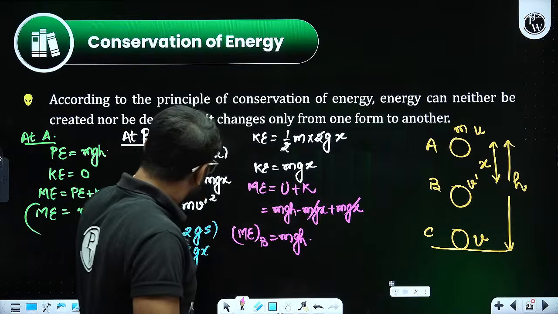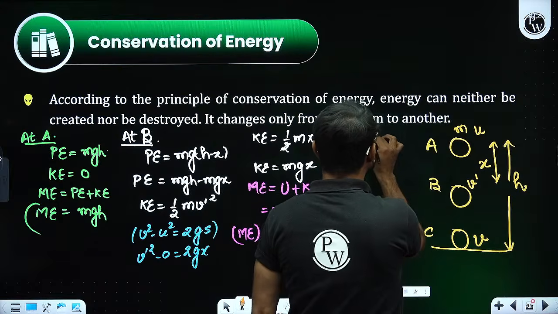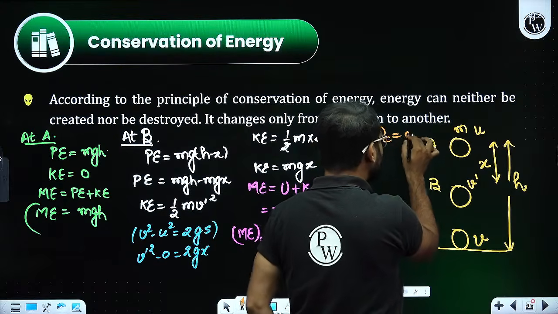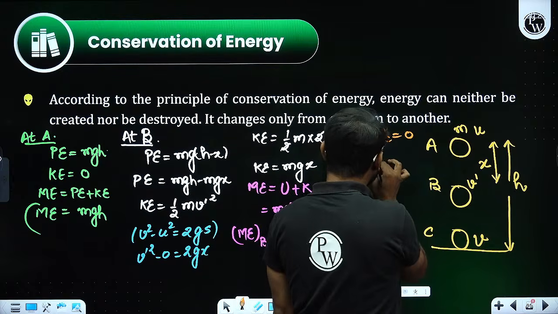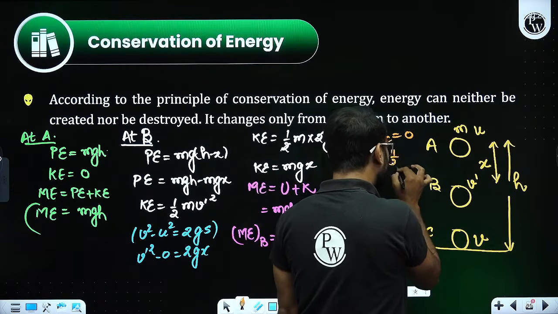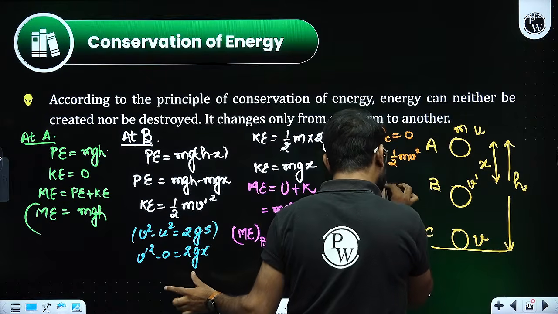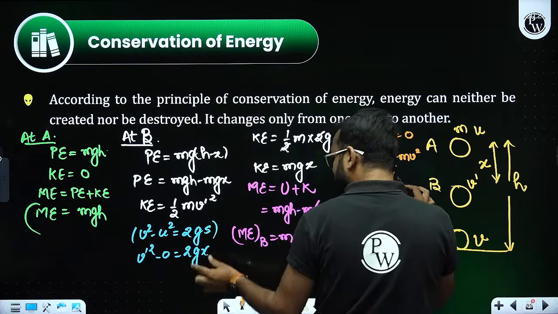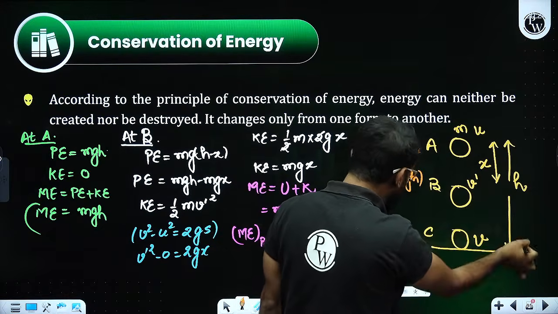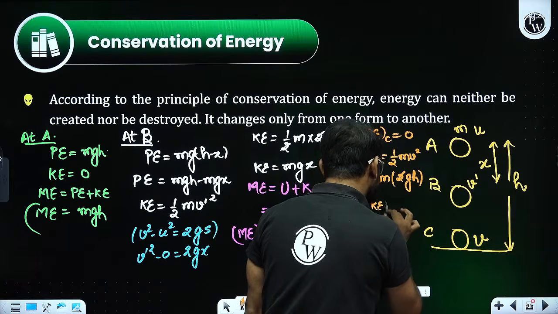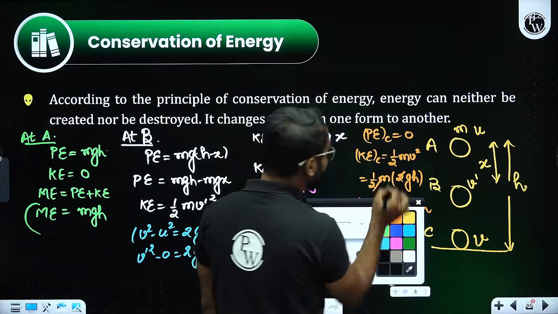Third, at position C, we are going to do the same. Here the potential energy at point C will be 0 because there is no height. Whereas the kinetic energy at point C is going to be half mv square, and again I am going to use the same formula. The velocity will come out as the square root of 2gh, because now the displacement is the complete h. So the kinetic energy at point C is mgh.